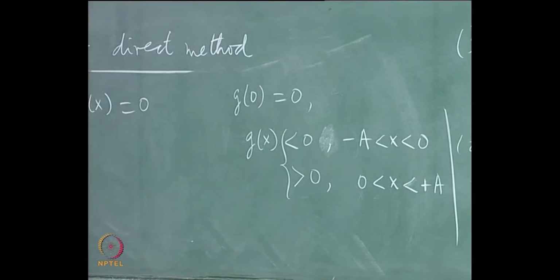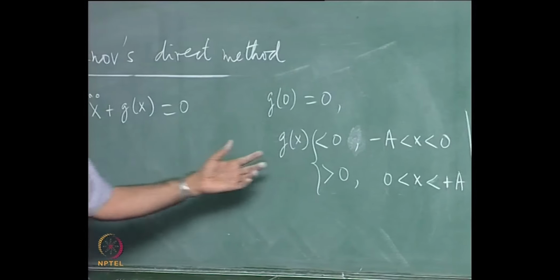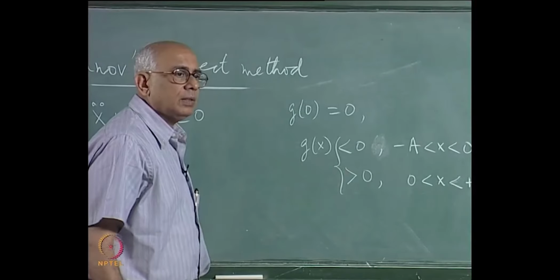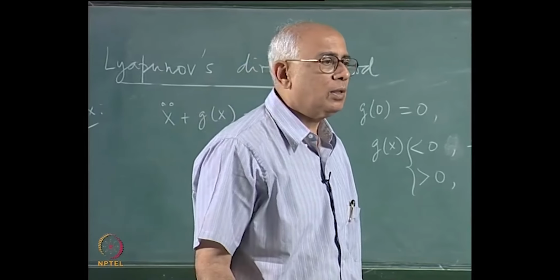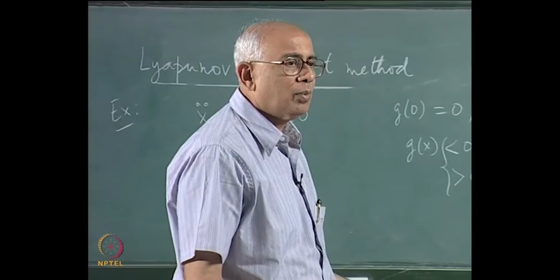So it is an undamped oscillator with some possibly nonlinear function of this kind. What can one say about this? What would you expect happens at the origin? What kind of critical point do you have at the origin?